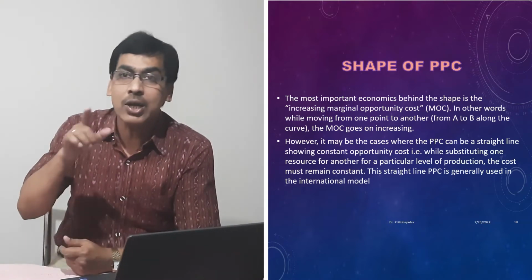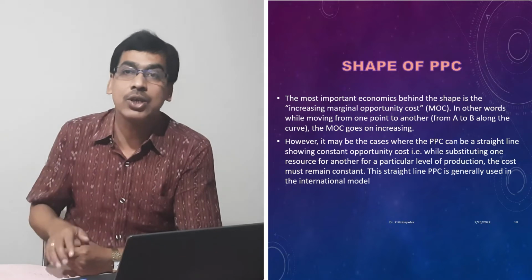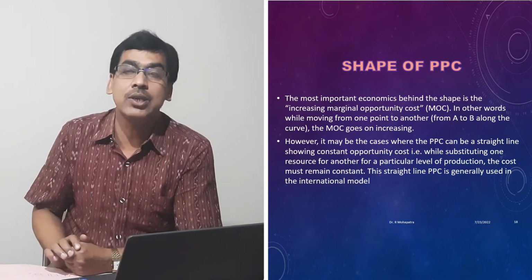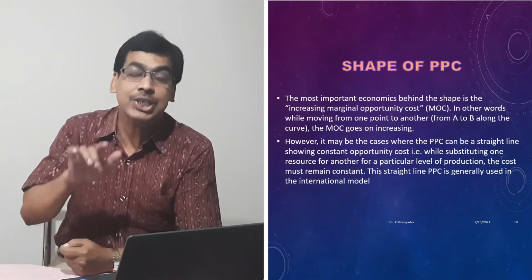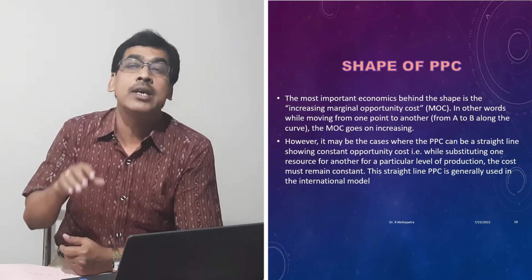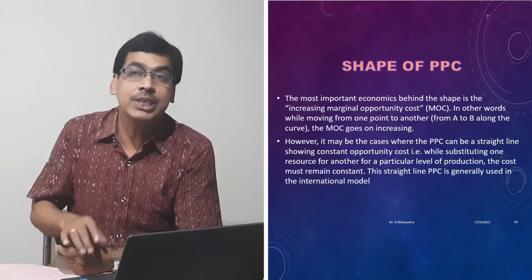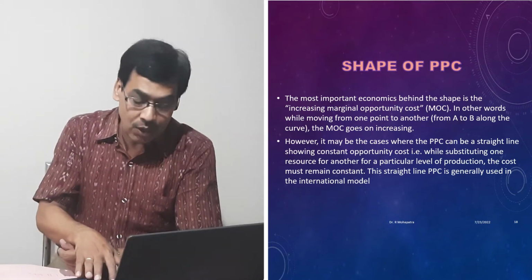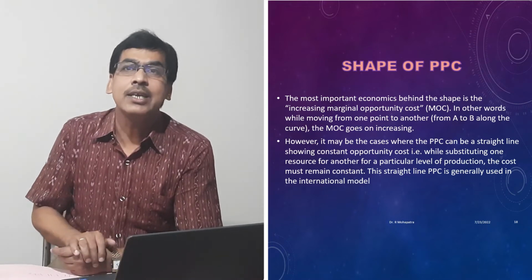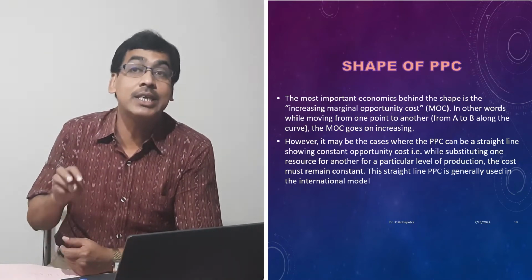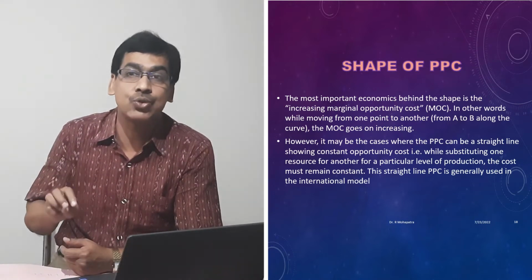If we plot those things, the opportunity cost will be given in the manner drawn in the diagram, and the shape of the curve is actually known as the slope of this production possibility curve, which is called the marginal opportunity cost. The most important economics behind the shape is increasing marginal opportunity cost.